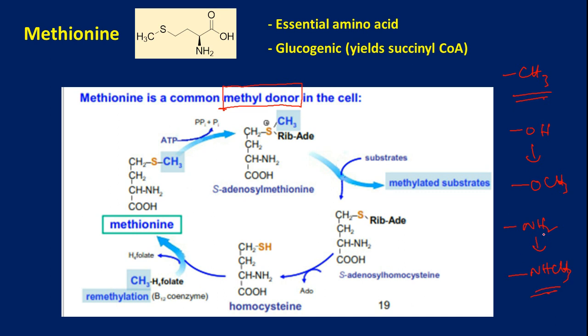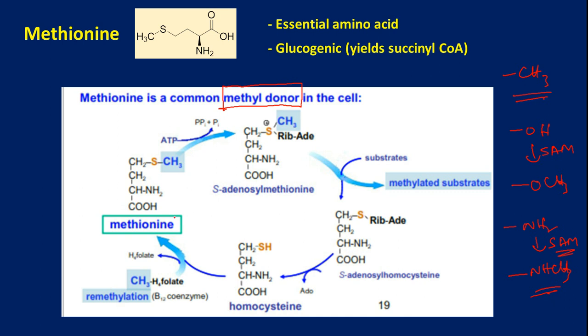These biochemical reactions happen with the assistance of SAM. It is almost like an activated methyl that is present in SAM and will be transferred to all these functional groups. So this is the way.